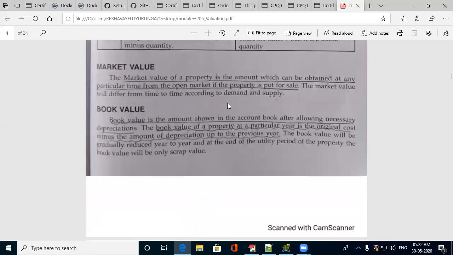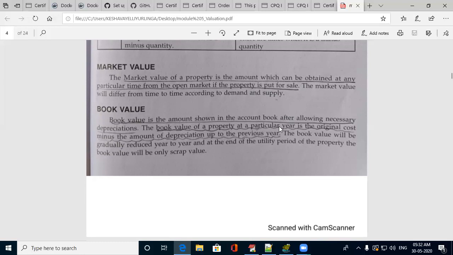Market value. Market value of a property is the amount which can be obtained at any particular time from the open market if the property is put up for sale. Whatever the time of construction might be, at the time of sale, if the property is put for sale in an open market, what is its price? What is its value? That is called market value.